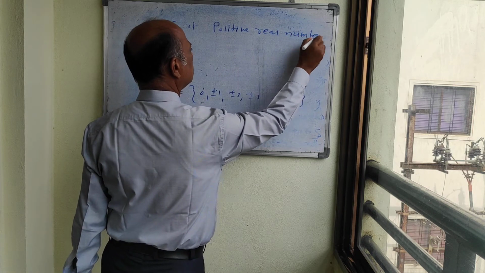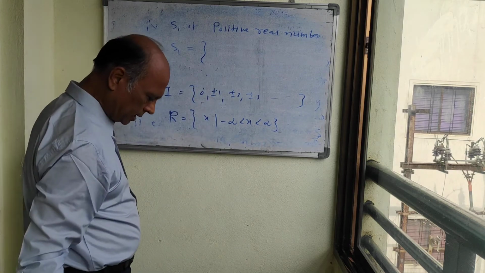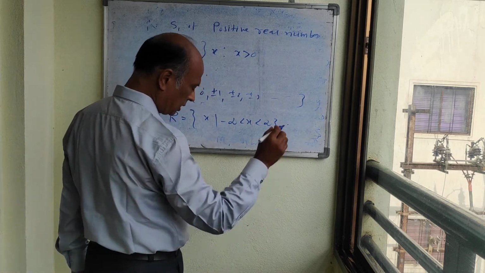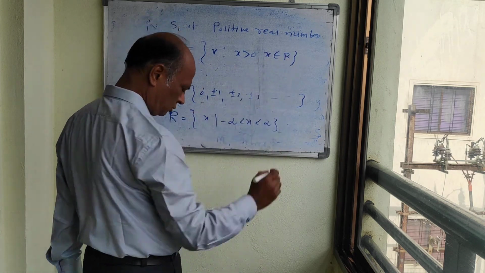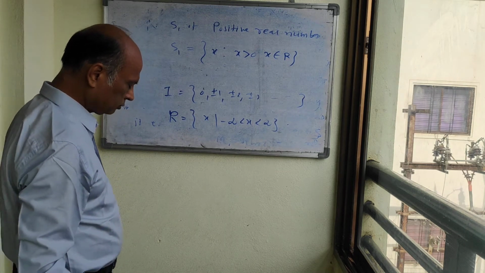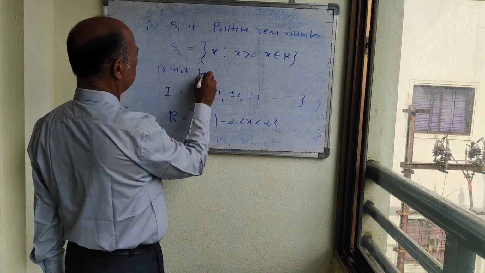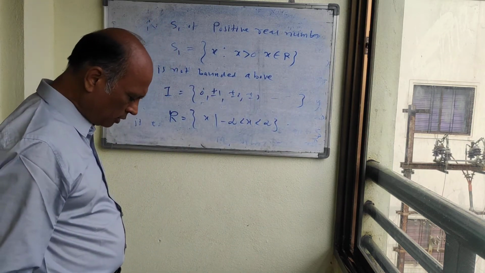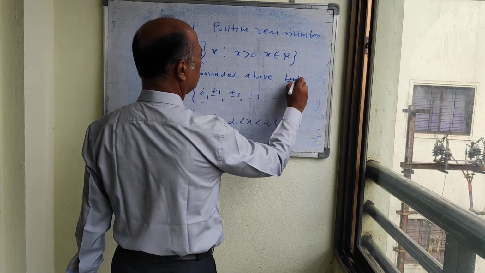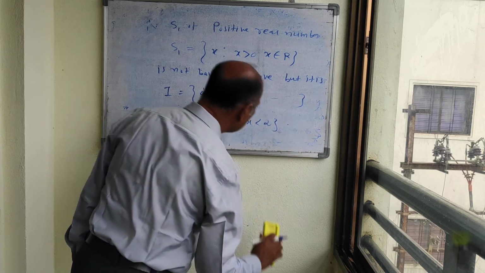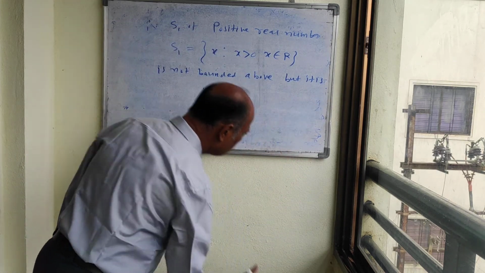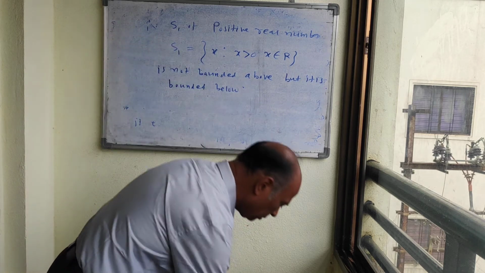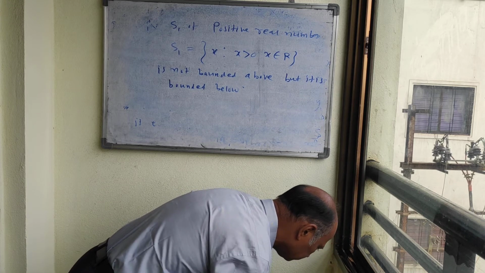So S1 is equal to the set of x such that x is greater than 0 and x belongs to R. It is not bounded above, but it is bounded below.